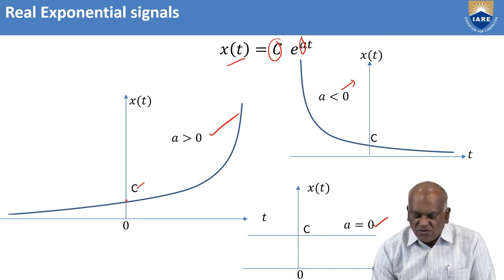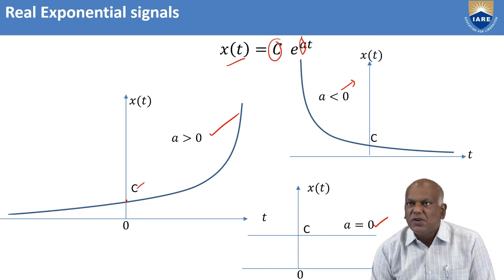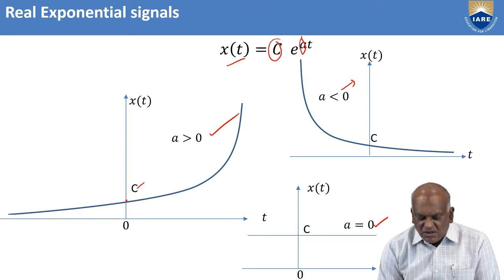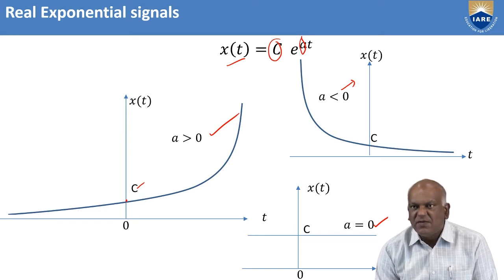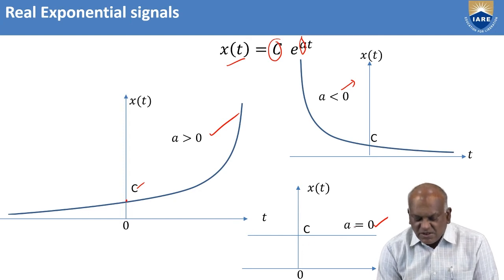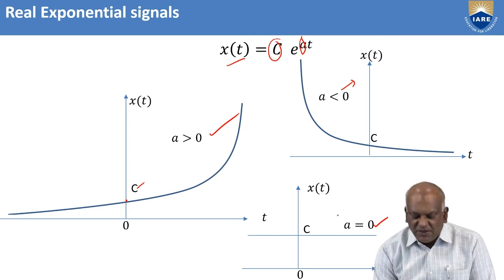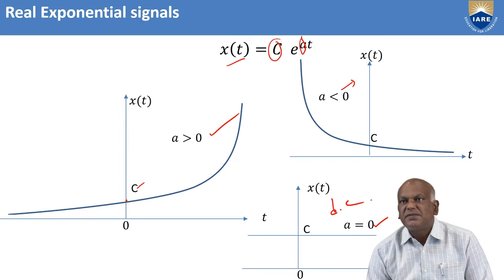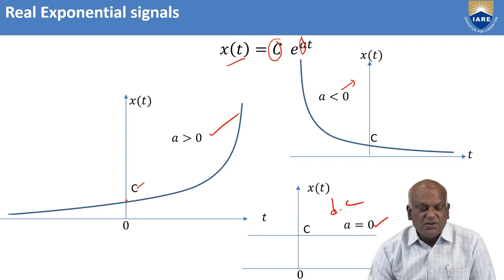For a equal to 0, e power 0 equals 1, so x of t is equal to c at all values of t. These are constant values, c being a constant. This is the DC signal. This is about the different behaviors for different values of a.